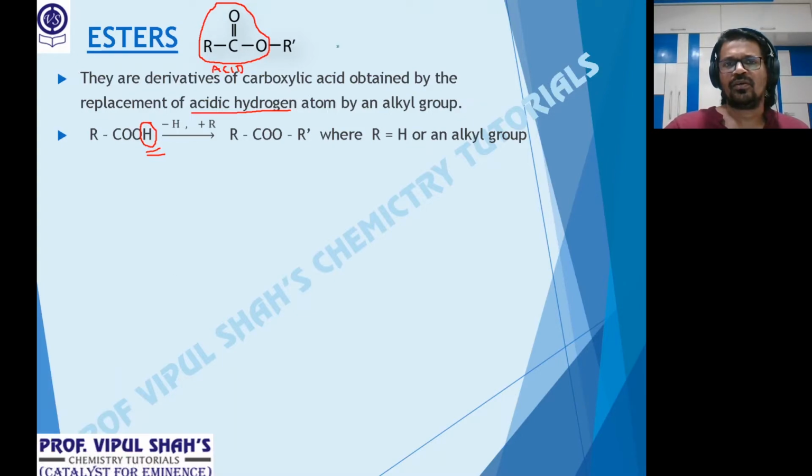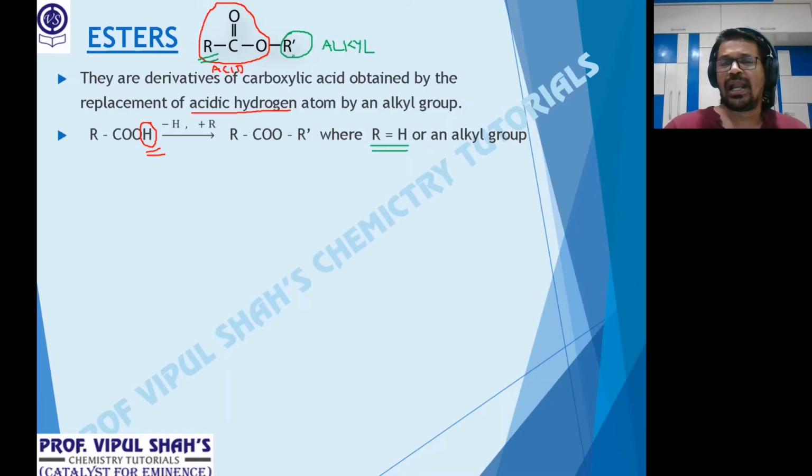That is what we write as R dash. That's my alkyl part. So we have in esters two parts, the acid part and the alkyl part. Now important, for the acid part, that is this R, look at it carefully. Can I say R will be equal to H? Yes, R will be equal to H for the acid part.